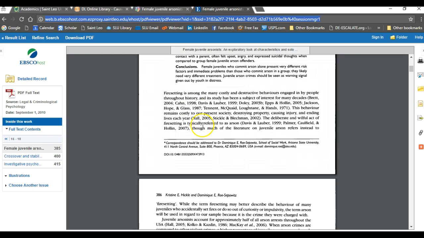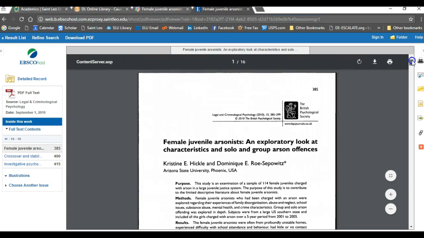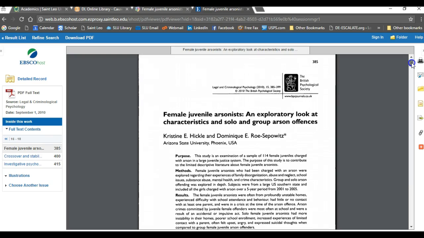Now, here's an important tip. You do not have to read the entire journal article. Some of these journal articles can be fairly long. Most are somewhere in the nature of 10 to 15 pages. Not a lot to read, but you don't have to read the whole thing. In fact, the entire middle section of most journal articles presents the data from the study, and that's simply not needed for most of your research papers.